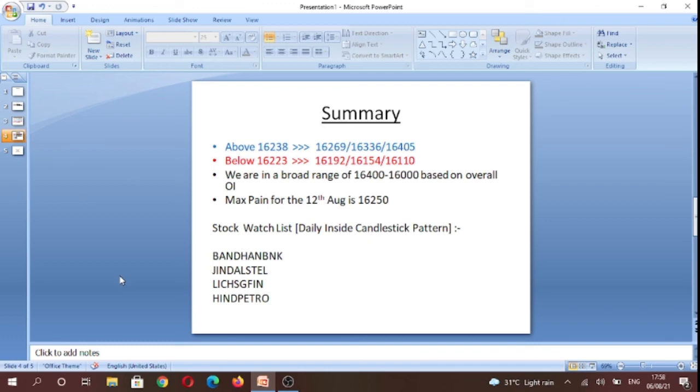And our stock watch list comprises of Bandhan Bank, Jindal Steel, LIC Housing Finance and Hind Petro. So all these stocks, they formed an inside candle, and they are formed whenever there is an equilibrium between both the buyers and the sellers. So we'll look to establish a position if either side of Friday's high or low range breaks.